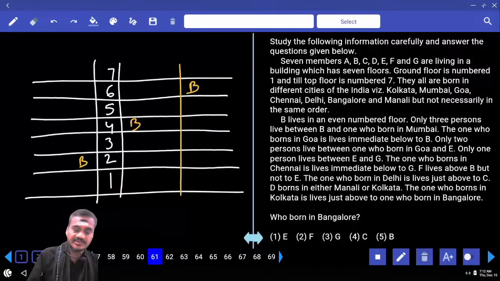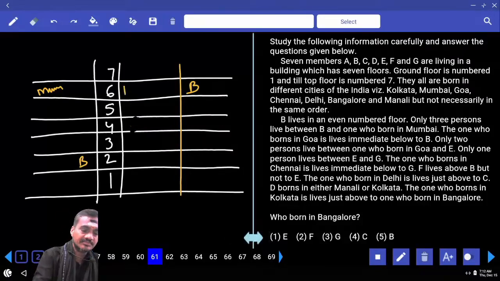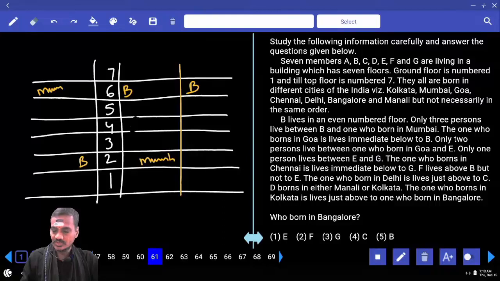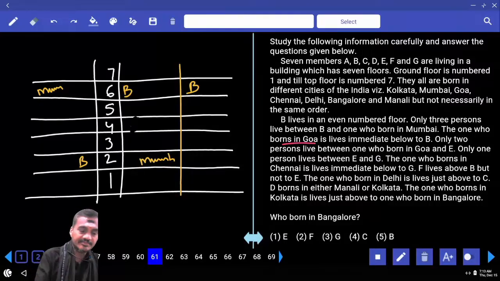Only 3 persons between B and the one who lives in Mumbai. B and the one who lives in Mumbai, there must be exactly 3 people. And here again, B and the one who lives in Mumbai, 3 people, second possibility is not possible at all. Hence, B is here. If B has 3 people between these two, the one who belongs to Mumbai is on the second floor. And the one who is born in Goa lives immediately below B.